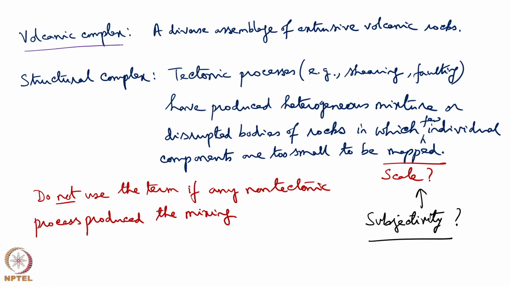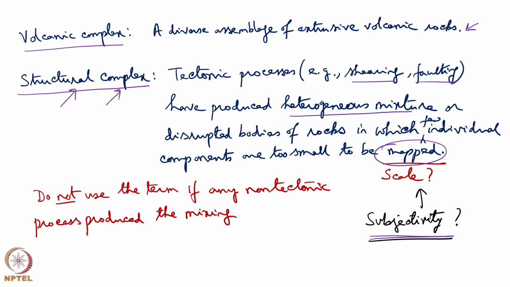Volcanic complex, what does it mean? A diverse assemblage of extrusive volcanic rocks. Structural complex: tectonic processes, for example shearing, faulting etc. can produce a heterogeneous mixture of disrupted bodies of rocks in which few individual components are too small to be mapped. What is the scale of this mapping? Not said. So, there is a subjectivity.